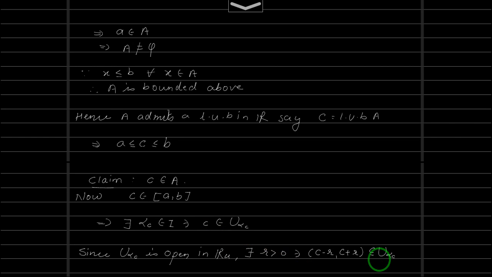Okay, so now since C is the least upper bound of A, this implies C minus R, which is less than C, cannot be the least upper bound, right?